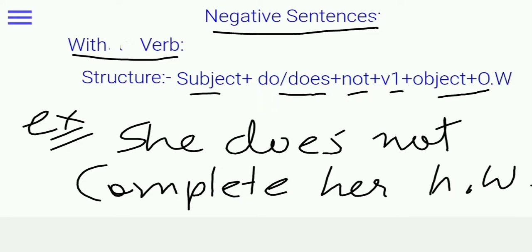Okay. Here what is our subject? She. Here we will use do or does. Whenever we use third person singular as a subject, with it we will use does.